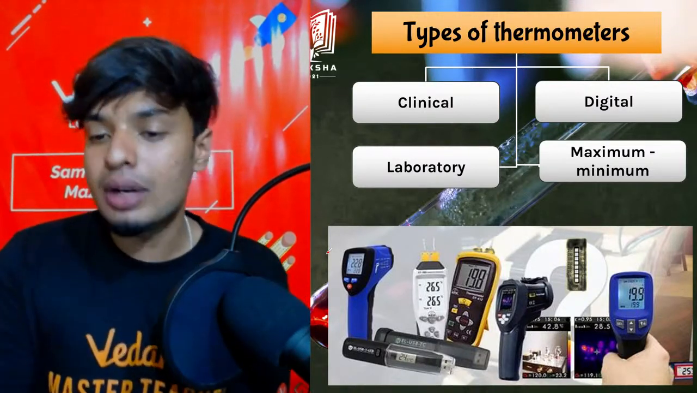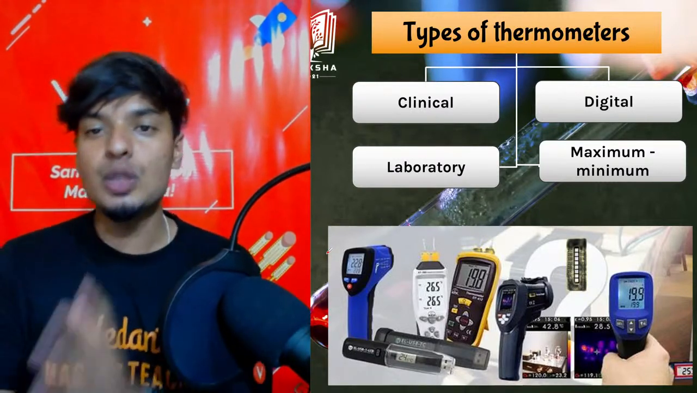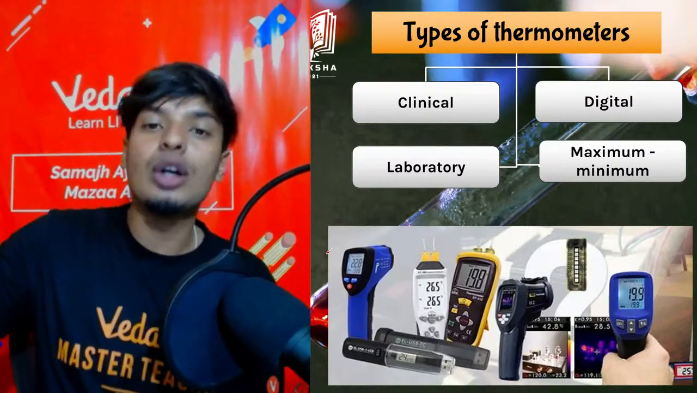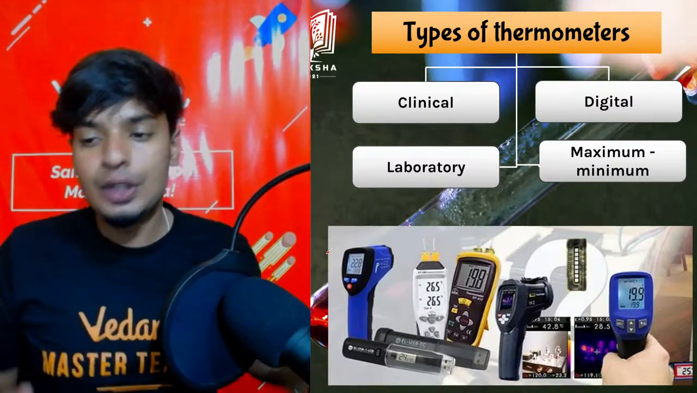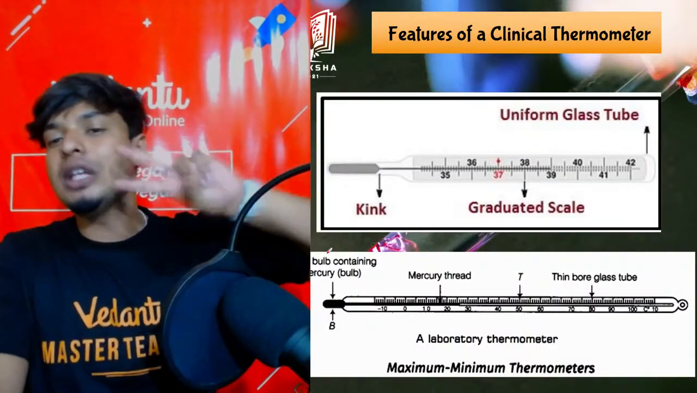Clinical, digital, laboratory, and maximum and minimum thermometers. These are the devices which give us the value of the temperature. It will tell us if something is hot or cold based on the temperature. Now moving forward, we do have two pictures here.